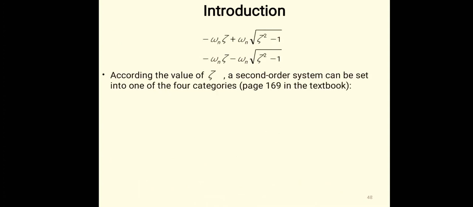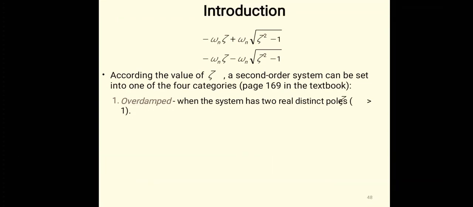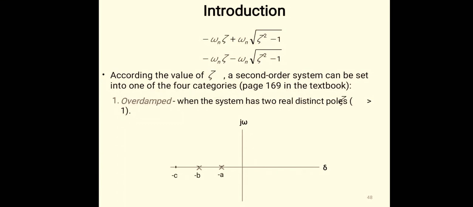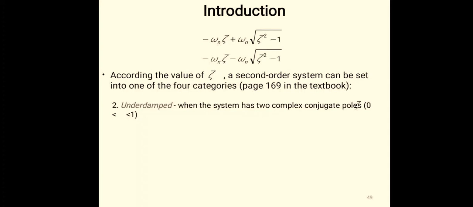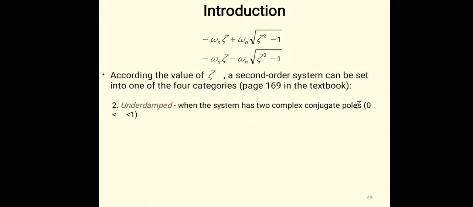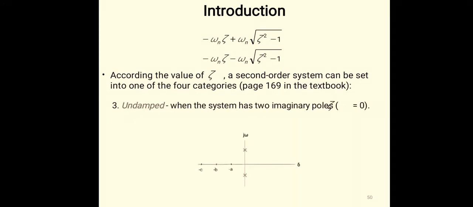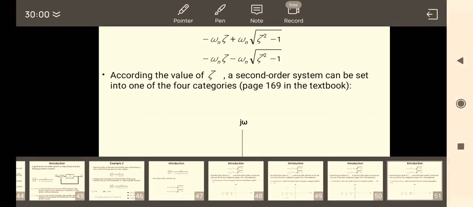Okay, so there are three main types of control systems. Overdamped system, when the damping factor is greater than 1. In the overdamped system, the peak overshoot will be 0. For the undamped system, peak overshoot will be 100%. In the undamped system, zeta is 0.